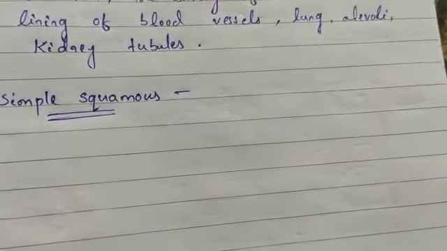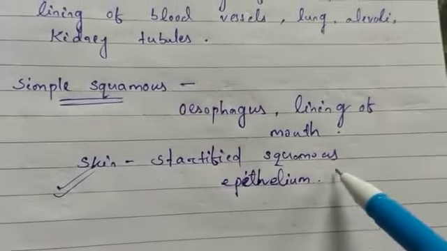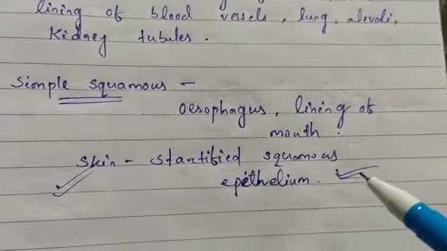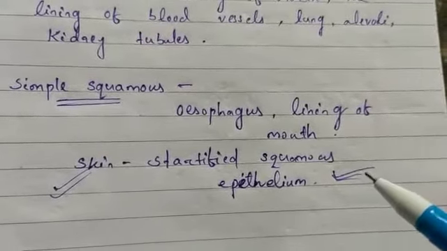These are very thin and flat and form a delicate lining, and are found in the oesophagus and the lining of the mouth. So in the oesophagus and the lining of the mouth, simple squamous epithelial tissue is found. But the skin, which protects the body, is also made up of squamous epithelium, and its cells are arranged in many layers to prevent wear and tear. Since these are arranged in a pattern of layers, this epithelium is called stratified squamous epithelium. So our skin is the stratified squamous epithelium.